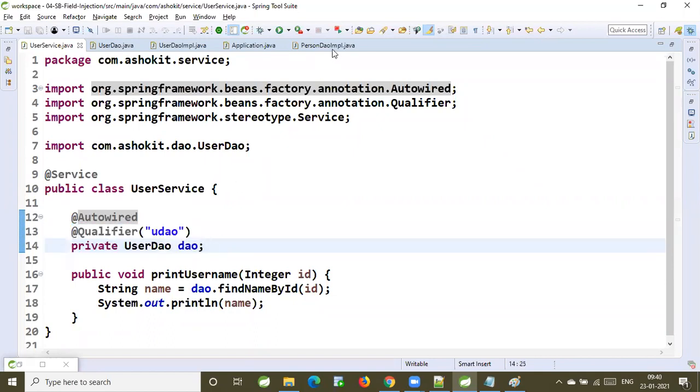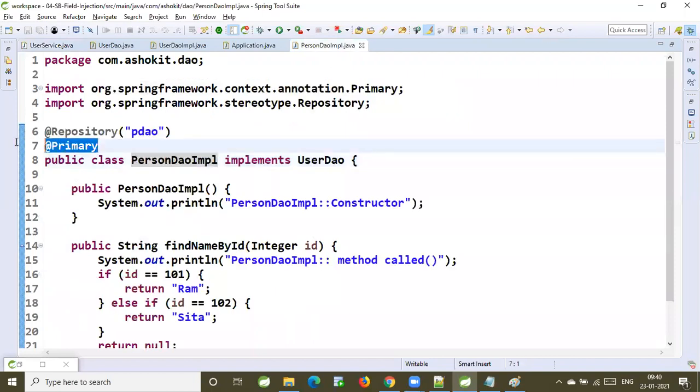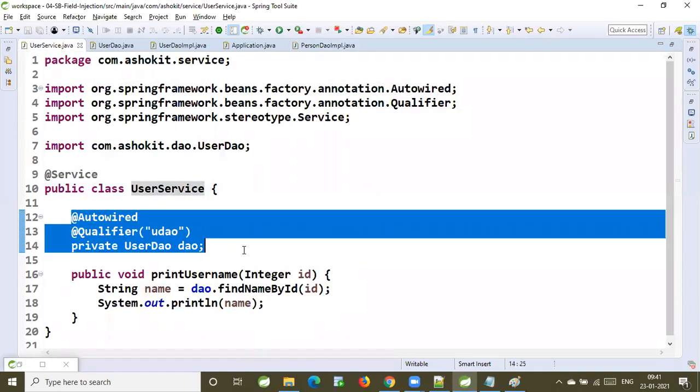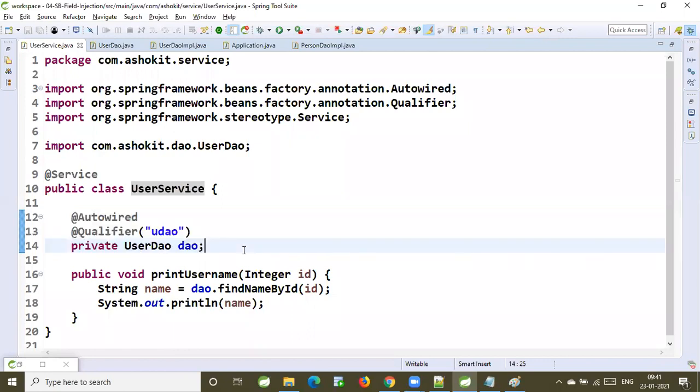When the primary bean comes into the picture, there must be an ambiguity issue. Only if there is an ambiguity does primary come into the picture. First of all, is ambiguity coming here or not? Not here, sir. IOC clearly got the information from the qualifier annotation with the name. Exactly. That's why it is injecting the UserDAO object directly. Okay, sir. Got it.